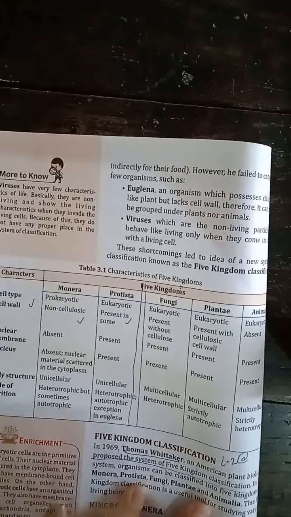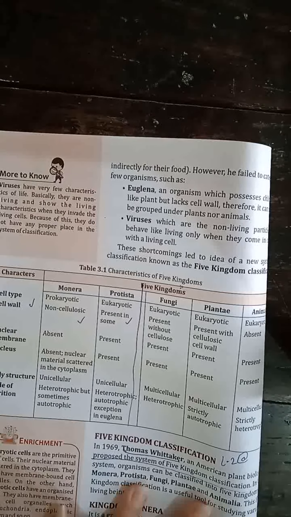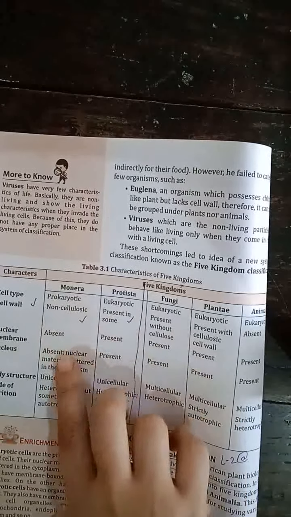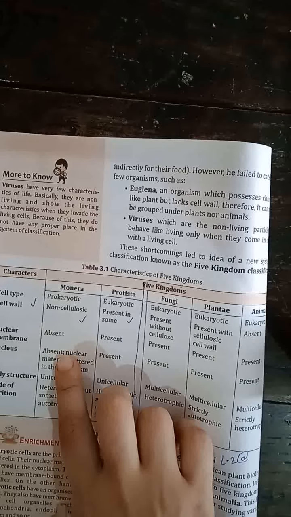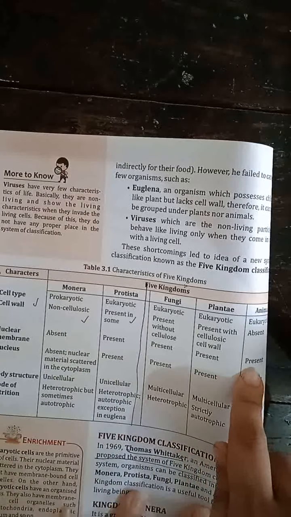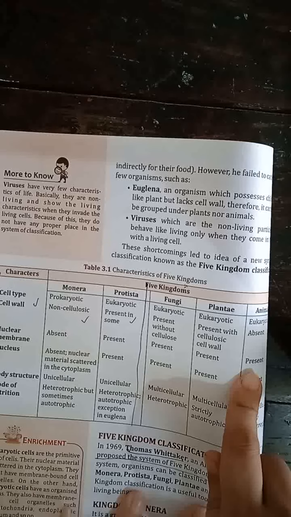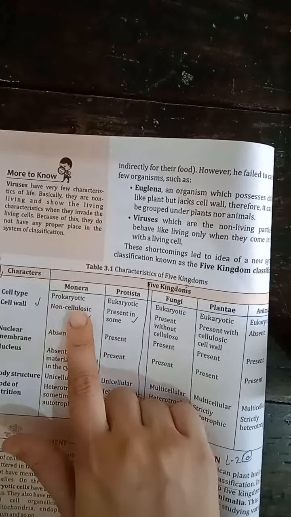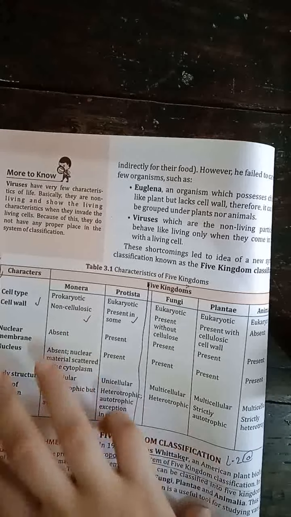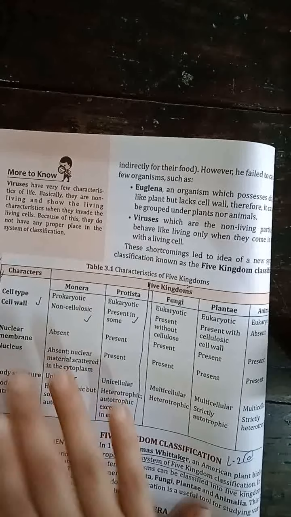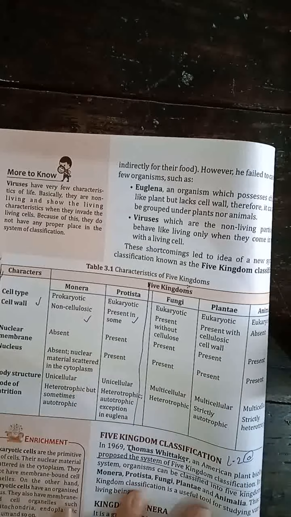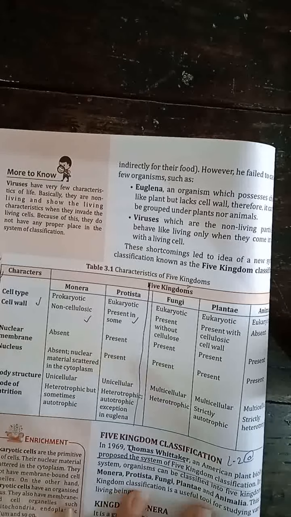Next came your nuclear membrane. Since there was no nucleus, nuclear membrane was also absent in Monera. And in all the other kingdoms, nuclear membrane was present because they all were eukaryotic. Nucleus was present, so therefore nuclear membrane was also present. Now nucleus: in Monera, nucleus is absent, the nuclear material was scattered in the cytoplasm. But in all the other kingdoms, Protista, fungi, Plantae and Animalia, nucleus was present. Therefore they were termed as eukaryotic.